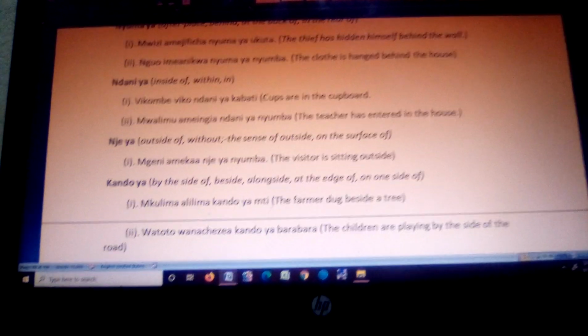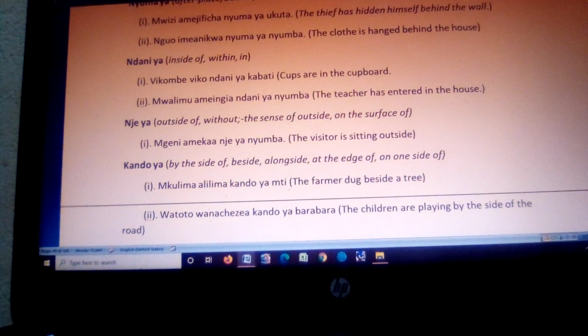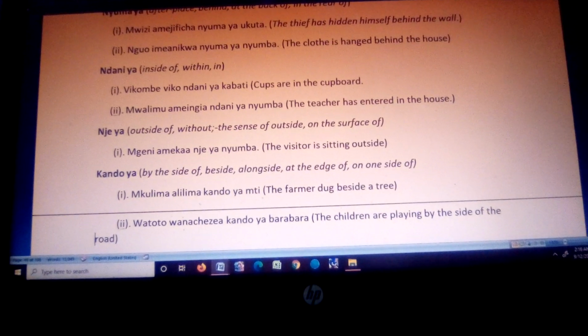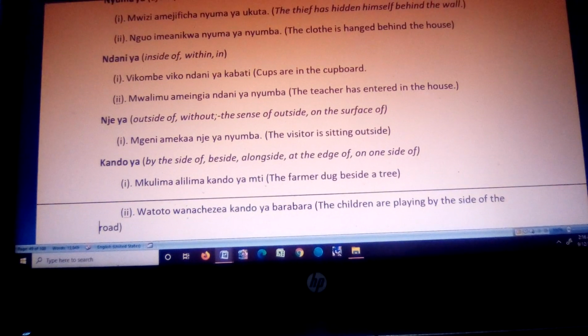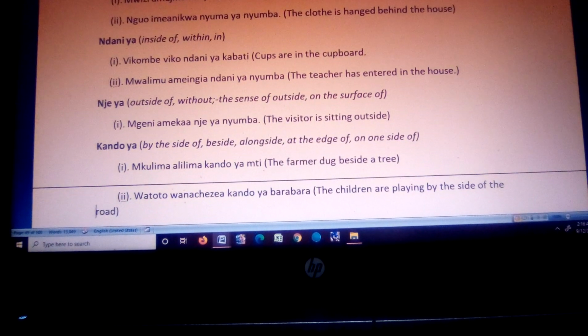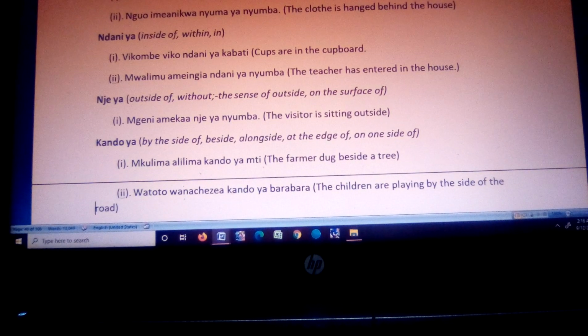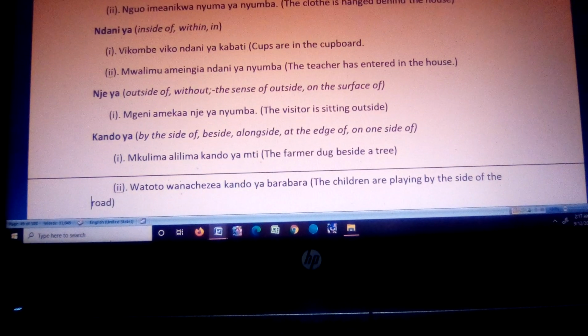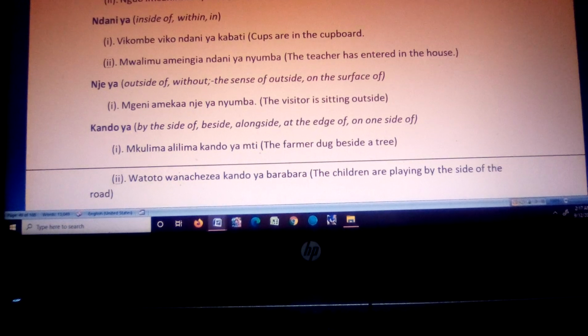So I'm sure we would have gone through really a lot, but there are other sentences of different, remember I told you this, prepositions of place, of position, can have more than one meaning.